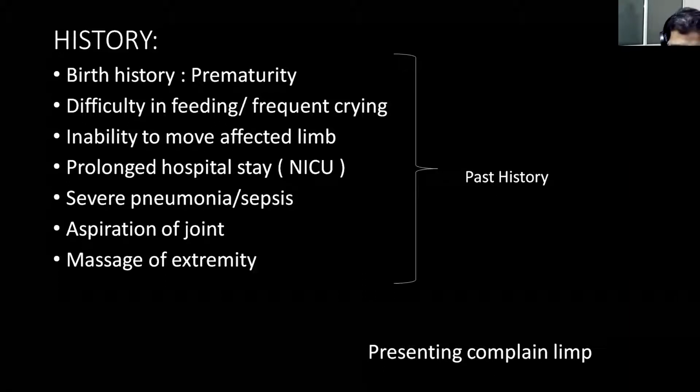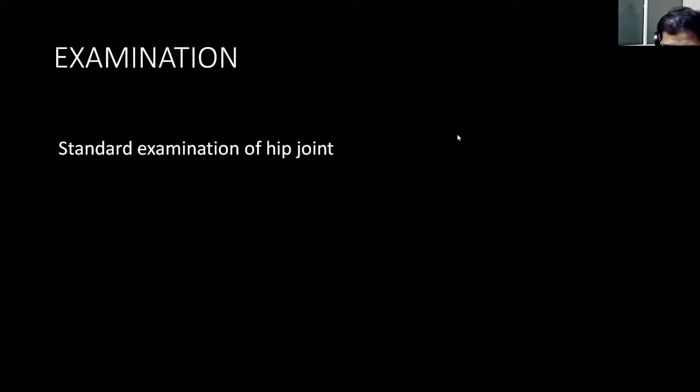So after the history, you have to examine the hip joint by the standard method. In the standard method, first you have to look at the gait. Now look at the gait of this child.